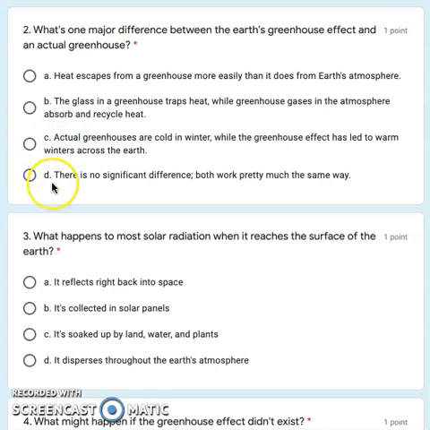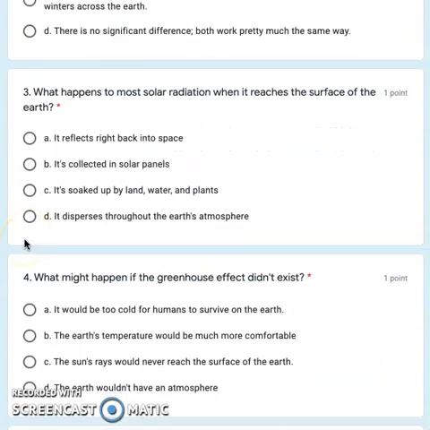So it's definitely not C or D. It's between A or B. So is it heat escapes from a greenhouse more easily, or is the glass in the greenhouse traps heat while greenhouse gases in the atmosphere absorb and recycle heat? Your answer is B.